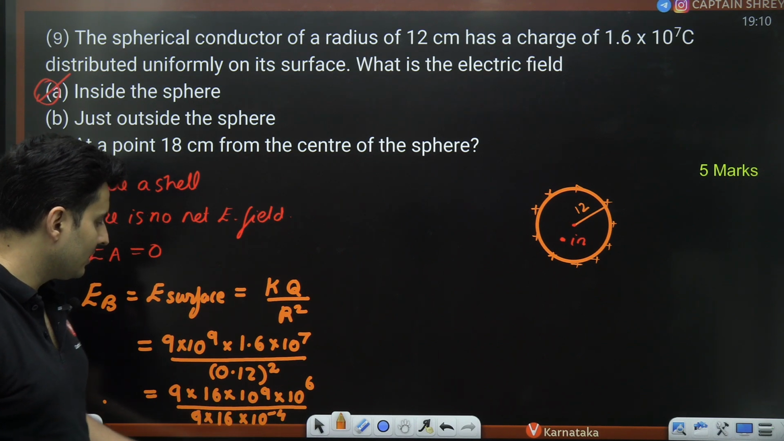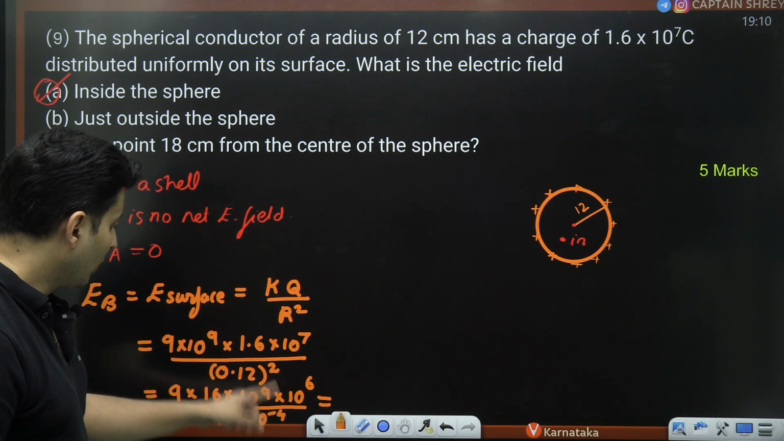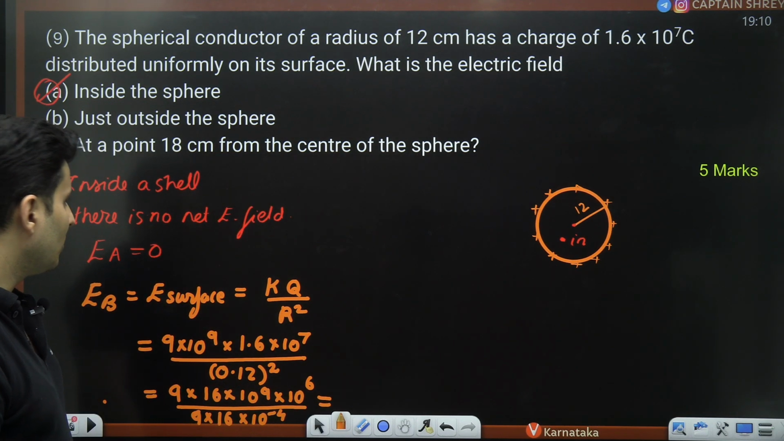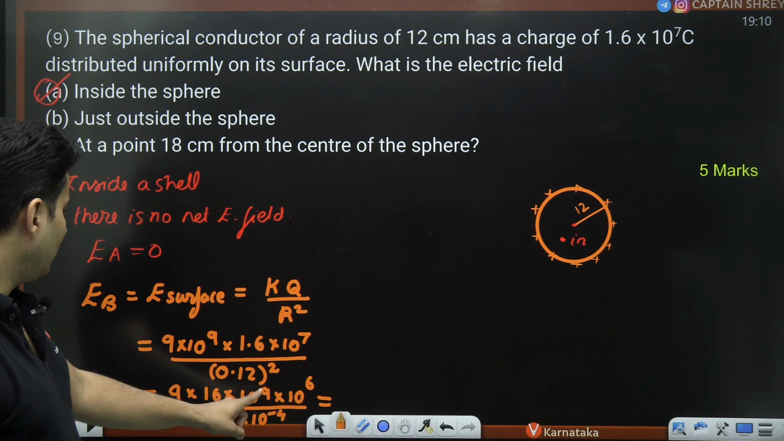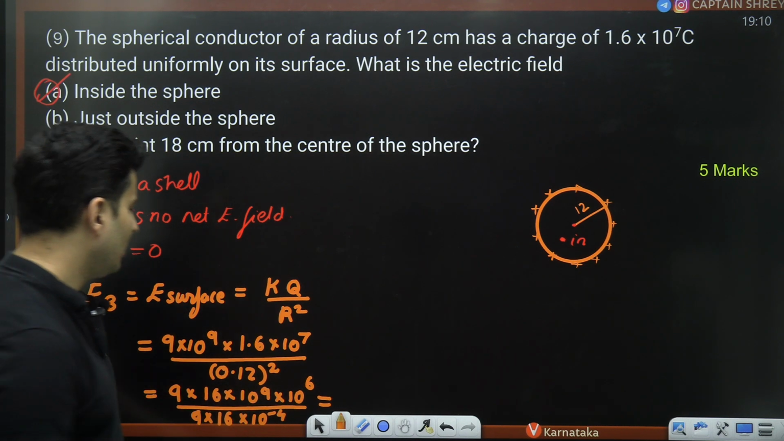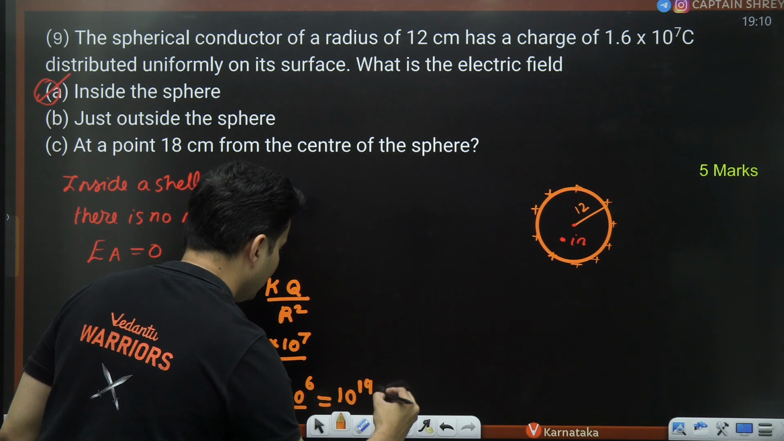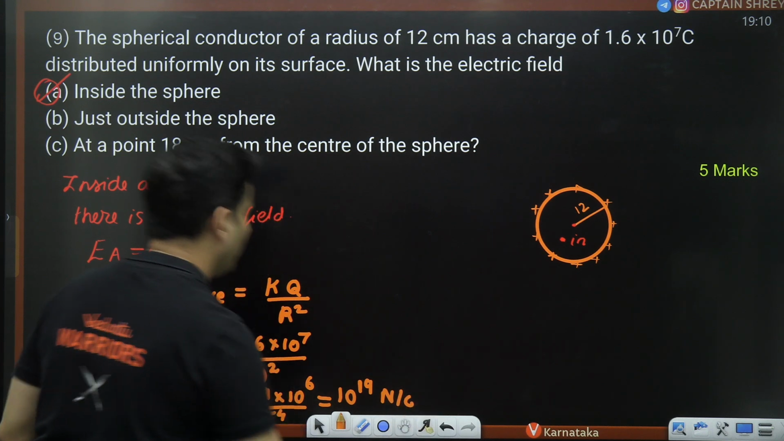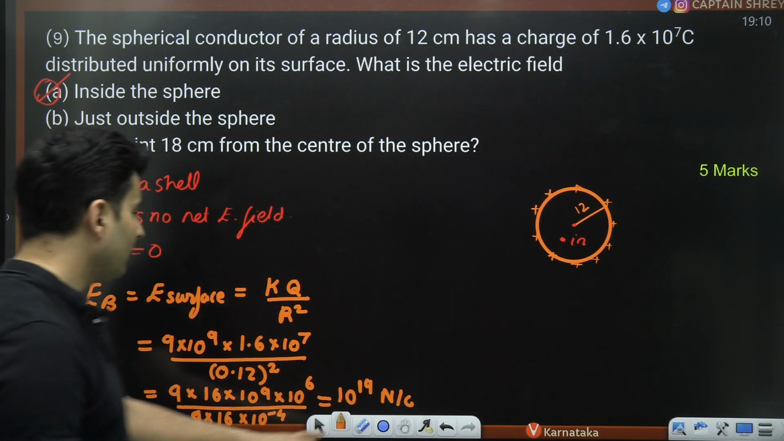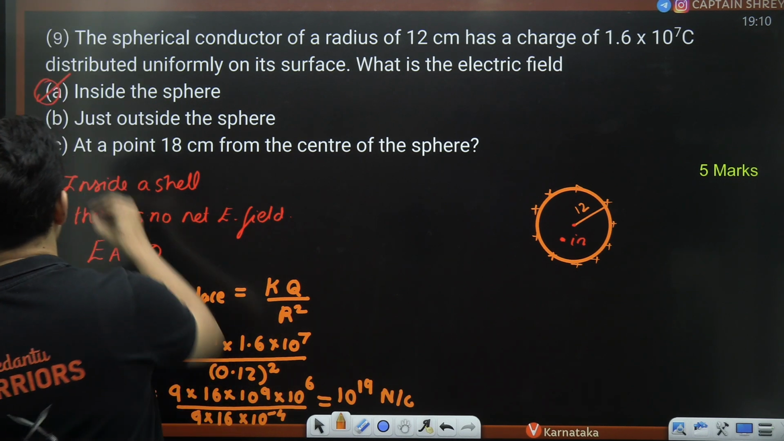9 and 9, 16 and 16 cancel. So this will become a very easy number to calculate. The 10 to the power minus 4 basically goes on the top, right? It will just become plus 4 plus 6 plus 10, so it will become 10 to the power 19, 10 to the power 19 Newton per Coulomb. That is the answer for this particular thing. Okay, now this part is also done.